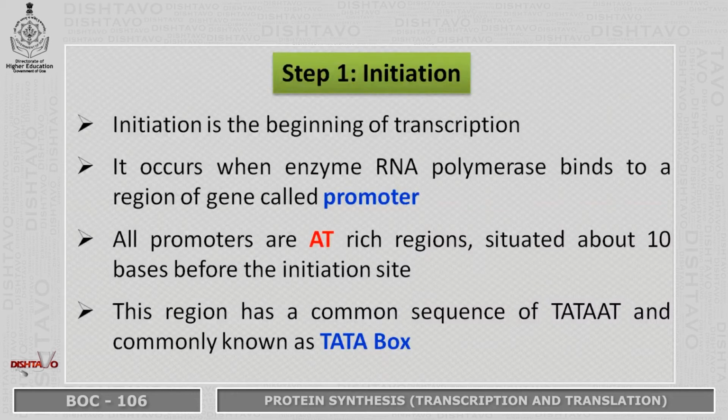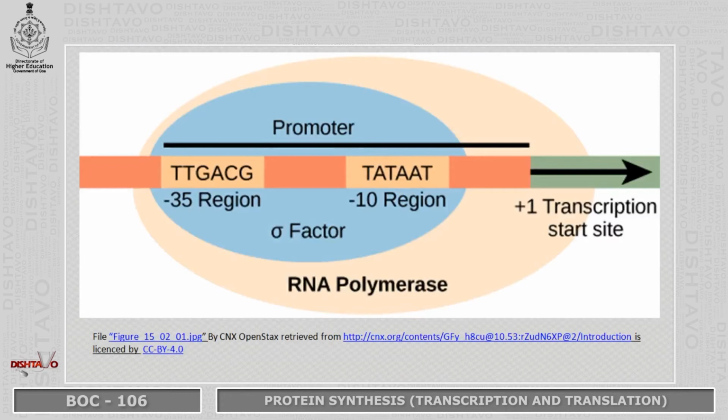All promoters are AT-rich regions, and these promoters are situated about 10 bases before the initiation site. And this region has a common sequence of TATAAT, and it is commonly known as Tata box. These are the promoter regions, you can see, which is situated 10 bases away from the transcription start site or the initiation site.